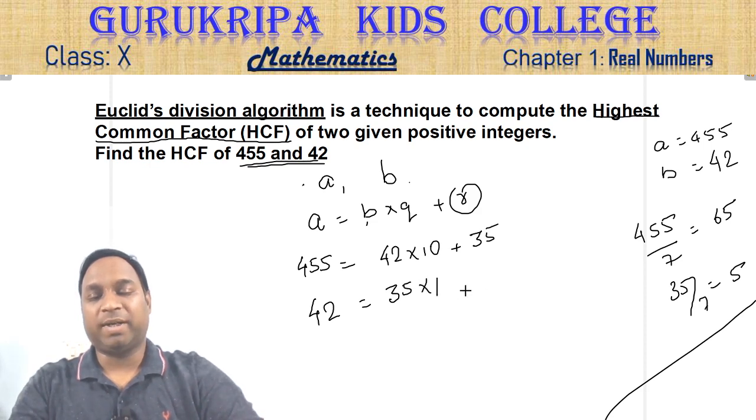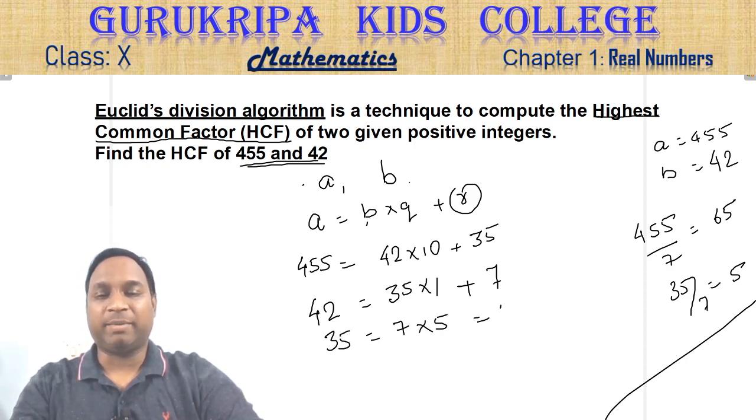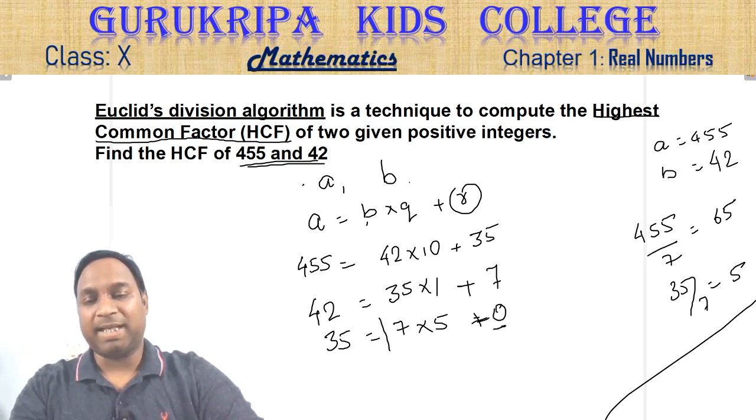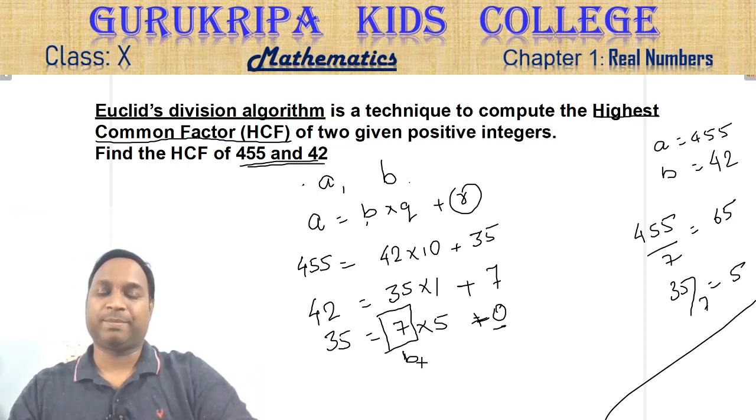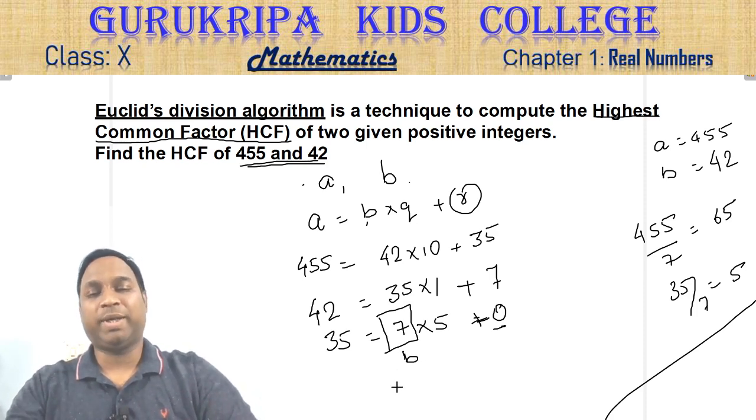Your quotient will be 1 and remainder will be 7. Then you have to divide 35 by 7. Your quotient will be 5 and remainder will be 0. When you get 0, you have to stop over here, and the last B which you have is the HCF. Okay, so you get the HCF to be 7.